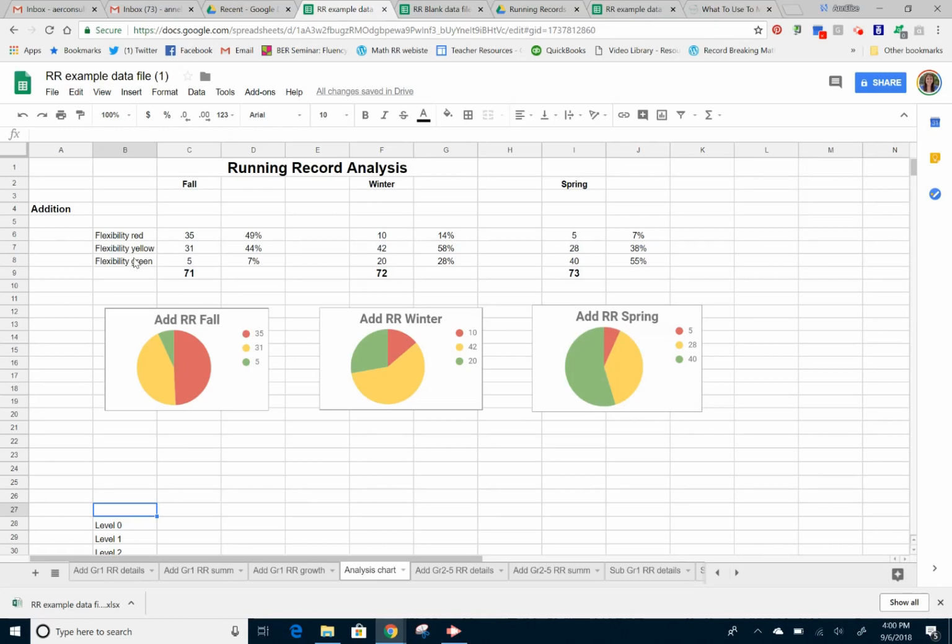We want within 5 in kindergarten, within 10 for first grade, and within 20 for second grade, and of course, any grade up higher than that. And all I did was find out the count of how many kiddos were in each of those strategies. So here's what I did.